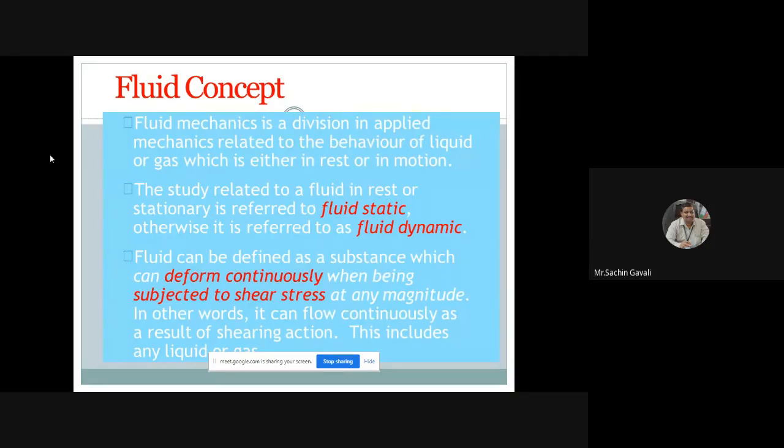Okay. Then fluid we have defined yesterday. What is fluid? Fluid can be defined as a substance which deforms continuously when subjected to a shear stress of any magnitude. If a small magnitude of shear stress is also applied, then fluids deform continuously. In other words, it can flow continuously as a result of shearing action, and this includes gases or liquids.